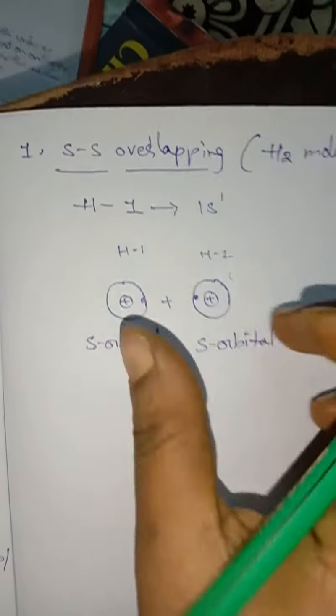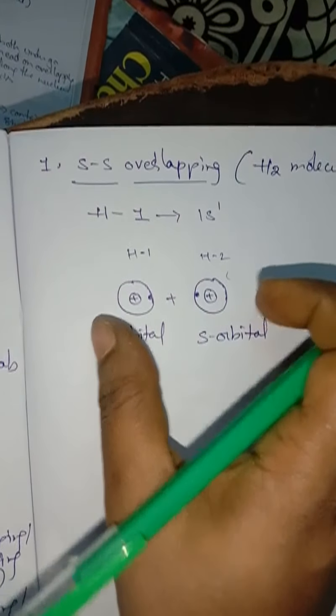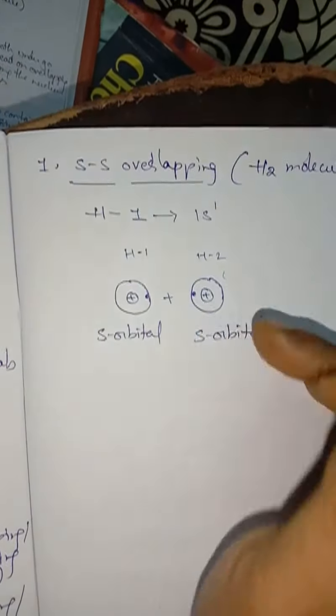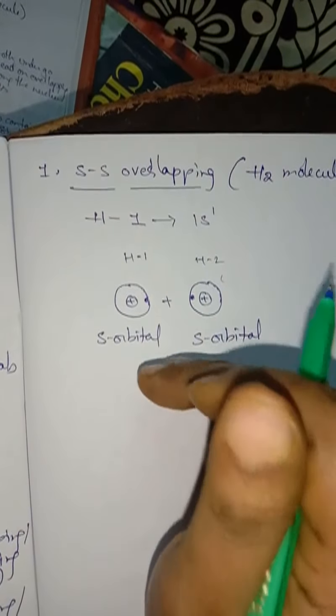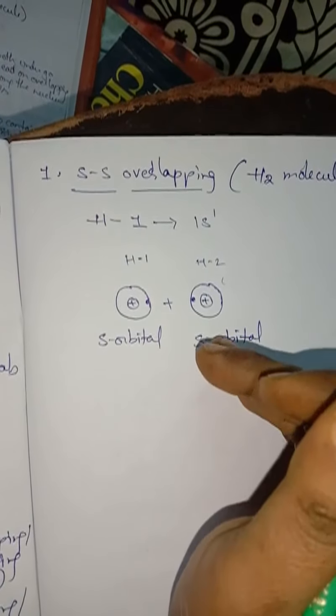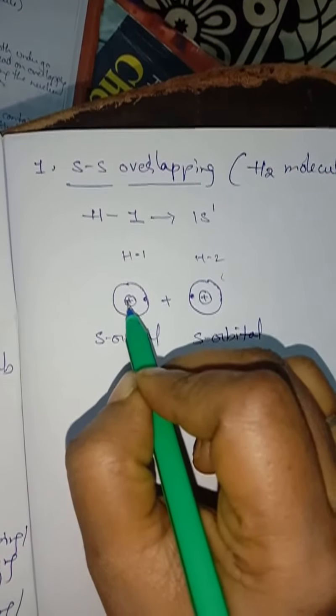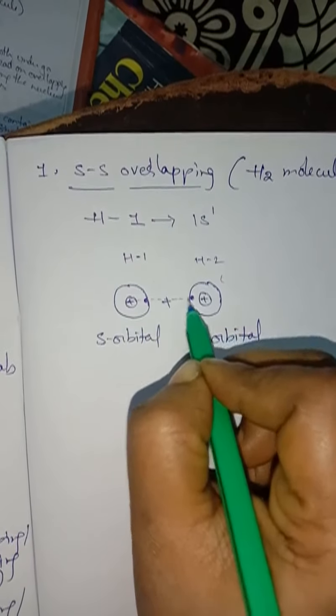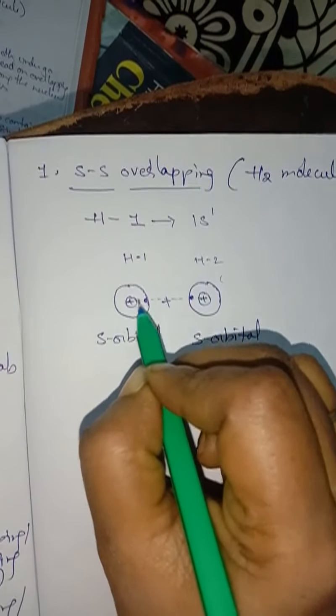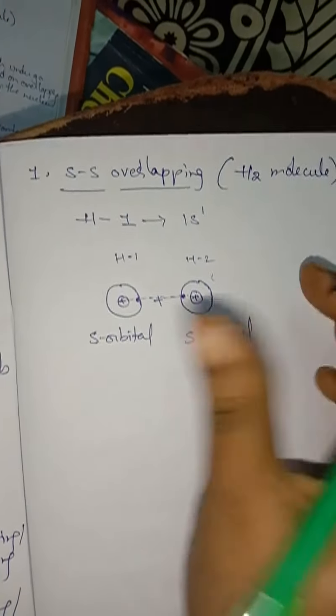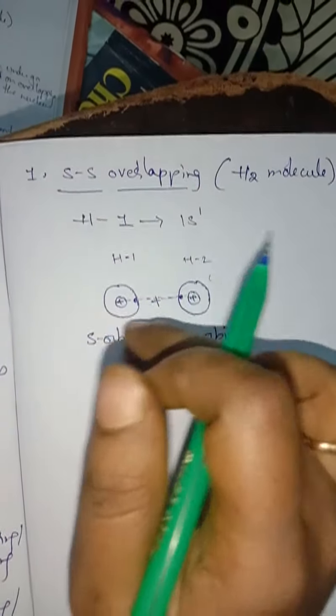Understand, children? So these 2 atomic orbitals are undergoing overlapping. Both undergo head-on overlapping. Why head-on overlapping? Both the electrons are here, so the overlapping will happen along the nuclear axis.